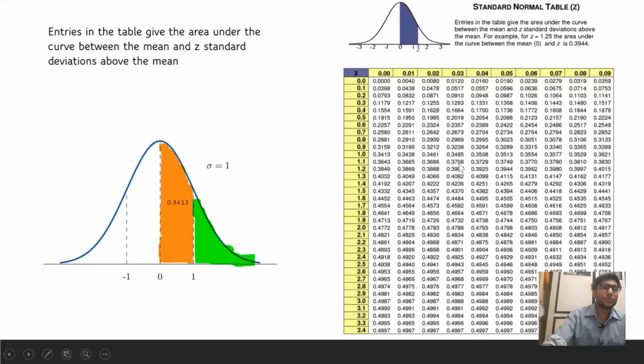We know that the total area is 1. If we subtract the area of this orange region and this white region to the left of the mean 0 from 1, we would have our area. Hope this makes sense.